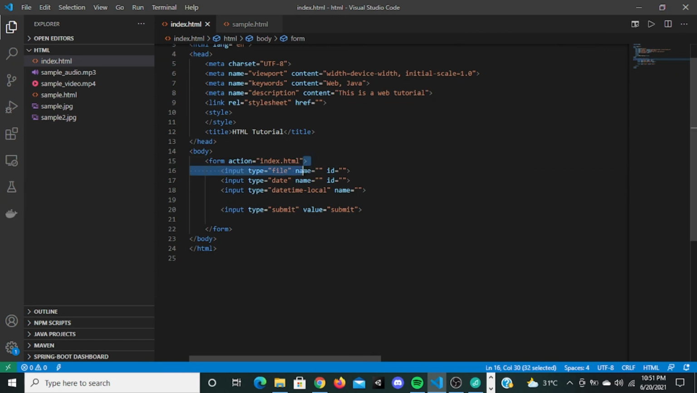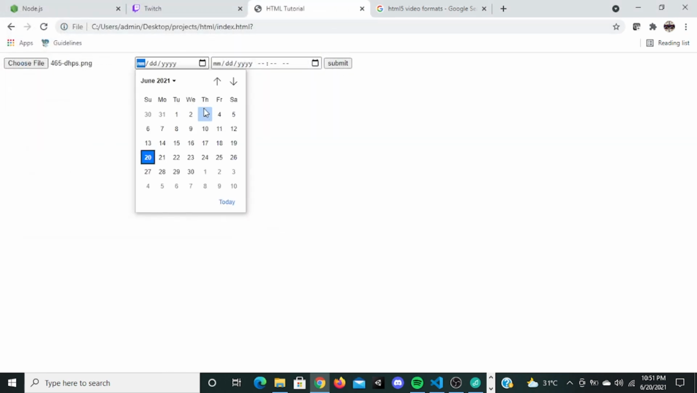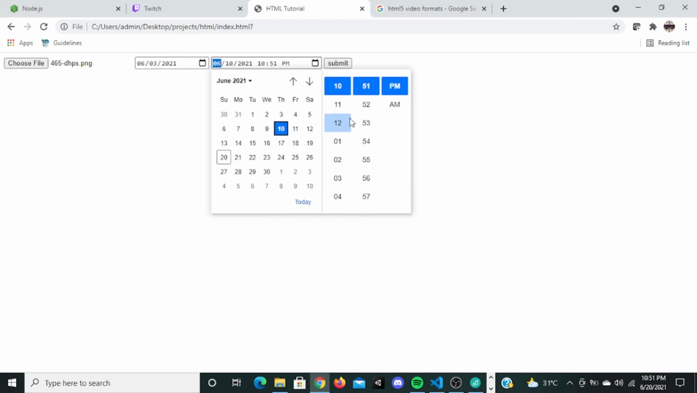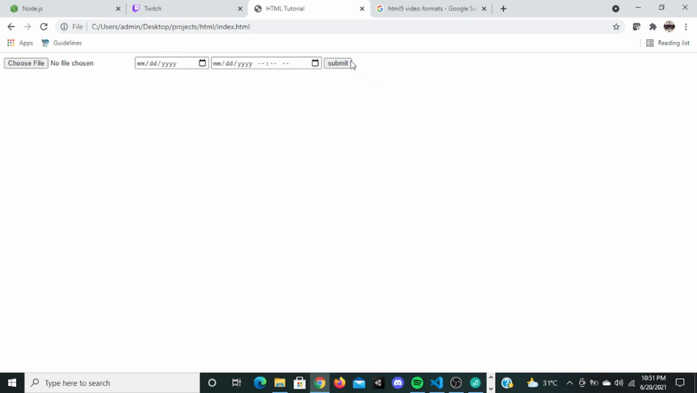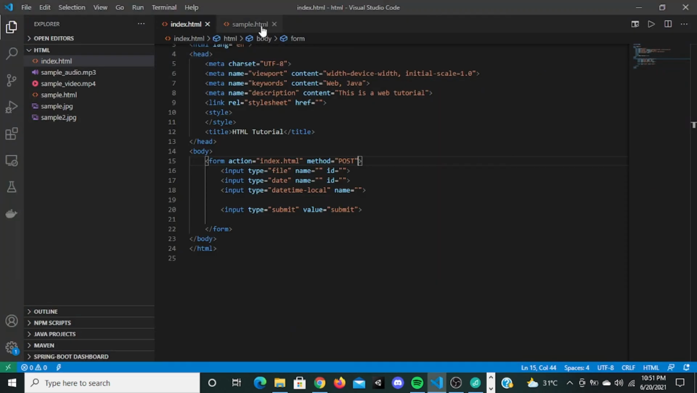And if I give a method here called post, it's going to post all this data to that particular location. So if I select a date, select a time, and give submit, see, it's going to post that data to this index.html. So that is the value of input type submit. If you click the submit, it's going to submit the form. Is it clear? That is the use of input type submit.